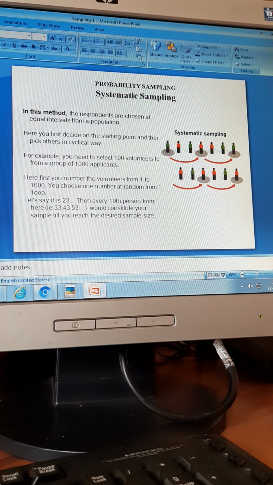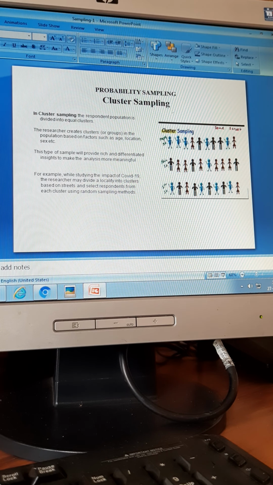Right. In this there are no chits, whereas there is a list. That list will give all names. It is either put 1 to 60 or 60 to 1, but all the members are there. After that, every nth member is chosen. So where does the systematic come? After the probability is over. That means every member is written. Then I choose every 6th. That is systematic sampling. Next one is called cluster sampling.